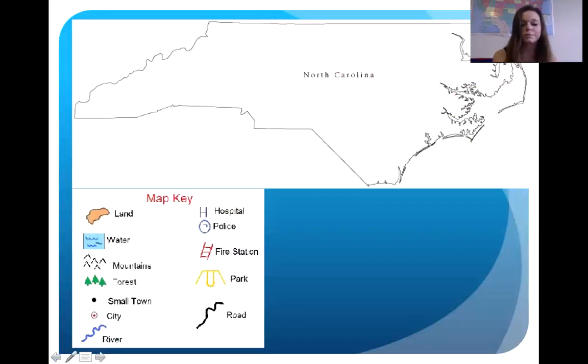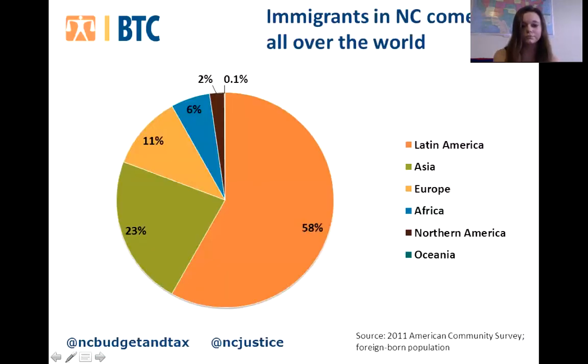If you look at the map key in the lower left of this page, and then you look at the map of North Carolina, what we're doing is putting these map keys and the land or the picture, and you'll put the picture into the North Carolina map. So if you have a river running through, you would see the blue line on the map, and the key would show you what that blue line is showing.